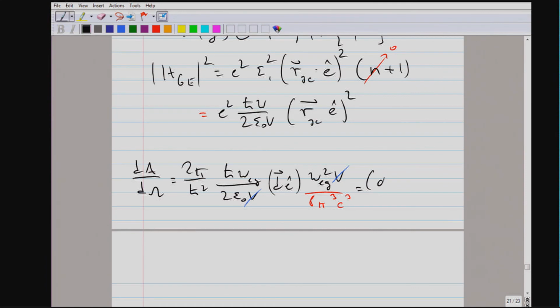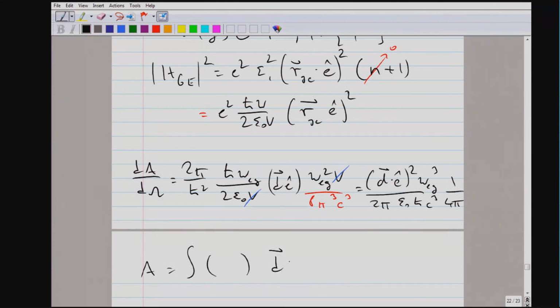Okay, let me just write it down and then we do the final step. So if everything were isotropic, I could just multiply with 4 pi and the last factor would be dropped. But if we want to go from the spontaneous emission per solid angle to the total spontaneous emission, we have to average it, and what has angular factors is actually the projection between the atomic dipole moment and the polarization.